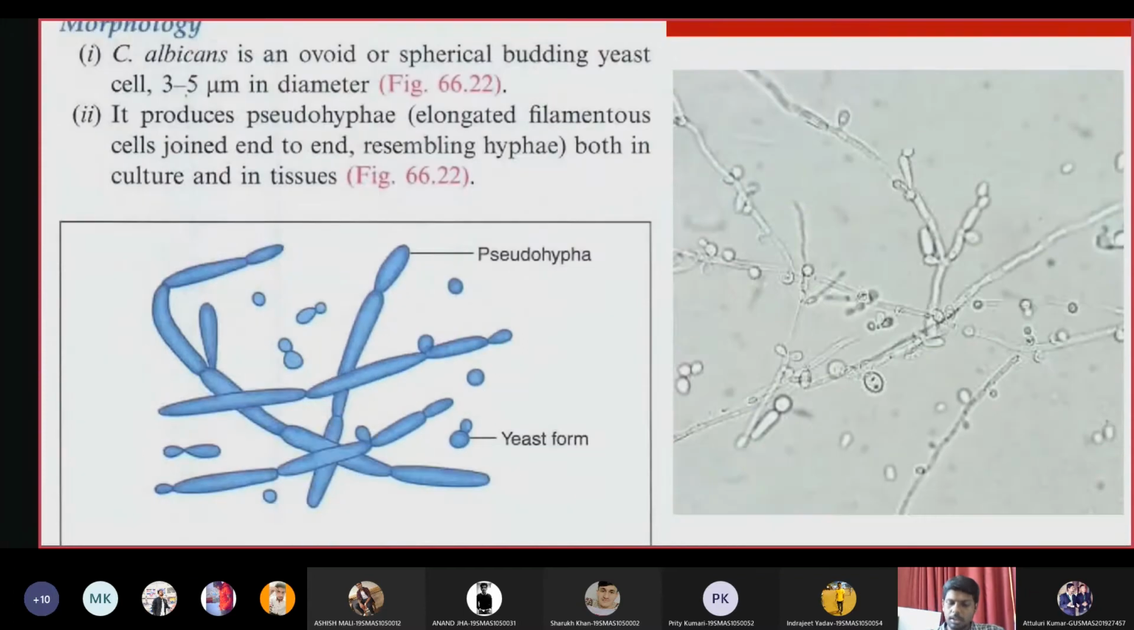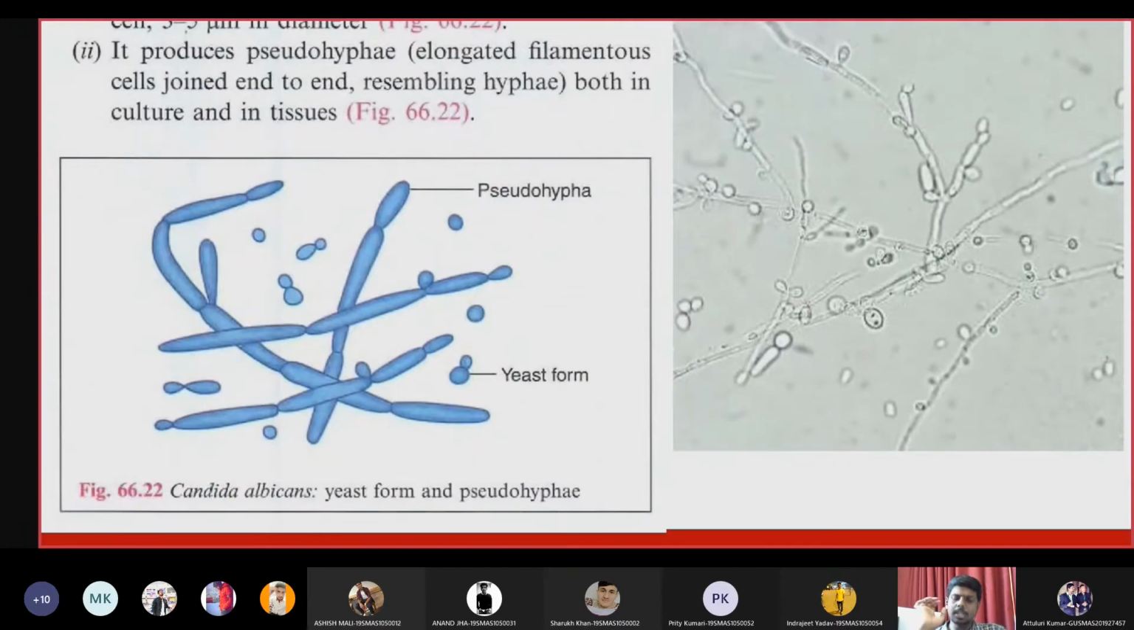Now I will add a few more points here, students. Candida develops pseudo-hyphae under certain conditions. If you incubate the Candida yeast cells in human serum at 37 °C, they start developing pseudo-hyphae. I'm not clear about the exact temperature, but at one particular temperature it will start producing pseudo-hyphae. The growth of pseudo-hyphae is the characteristic feature to identify Candida infection.